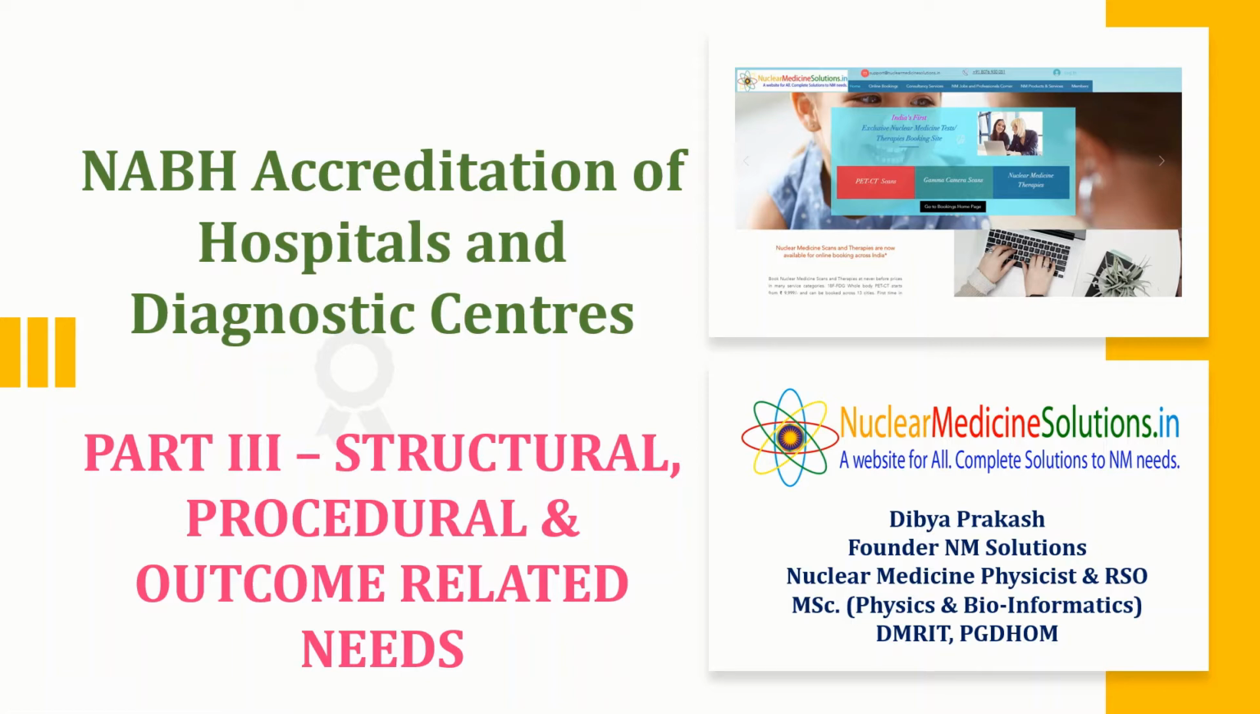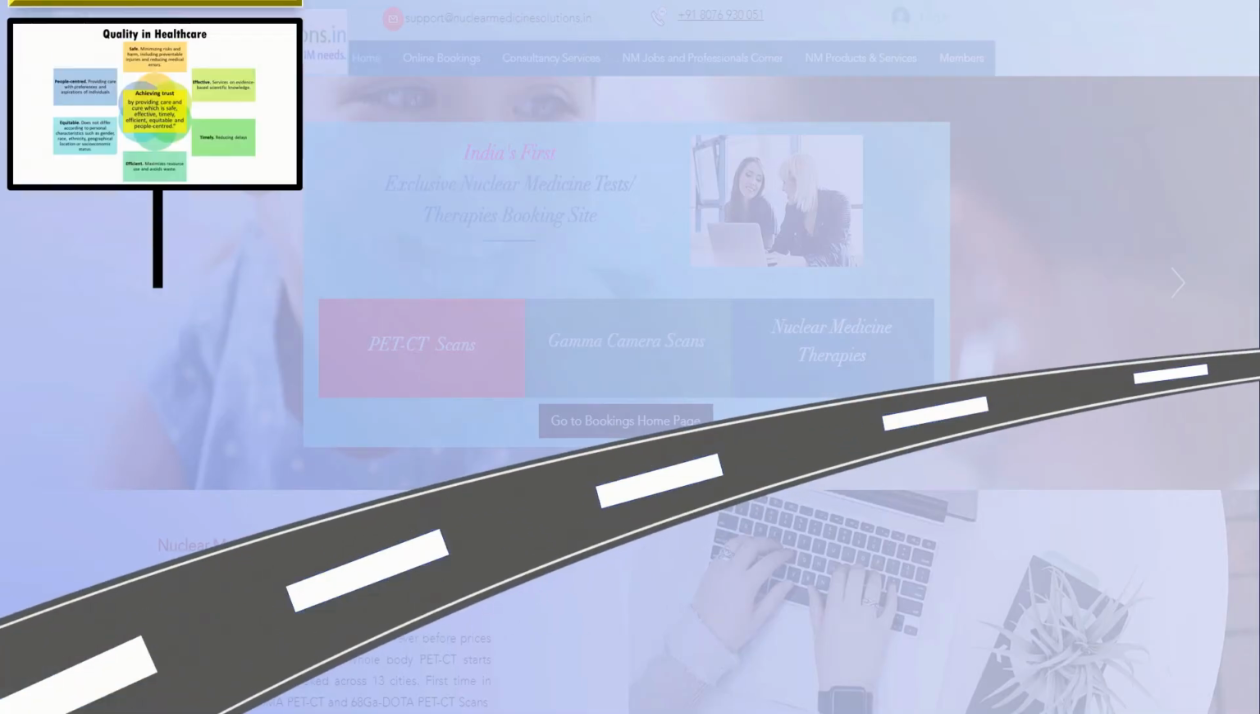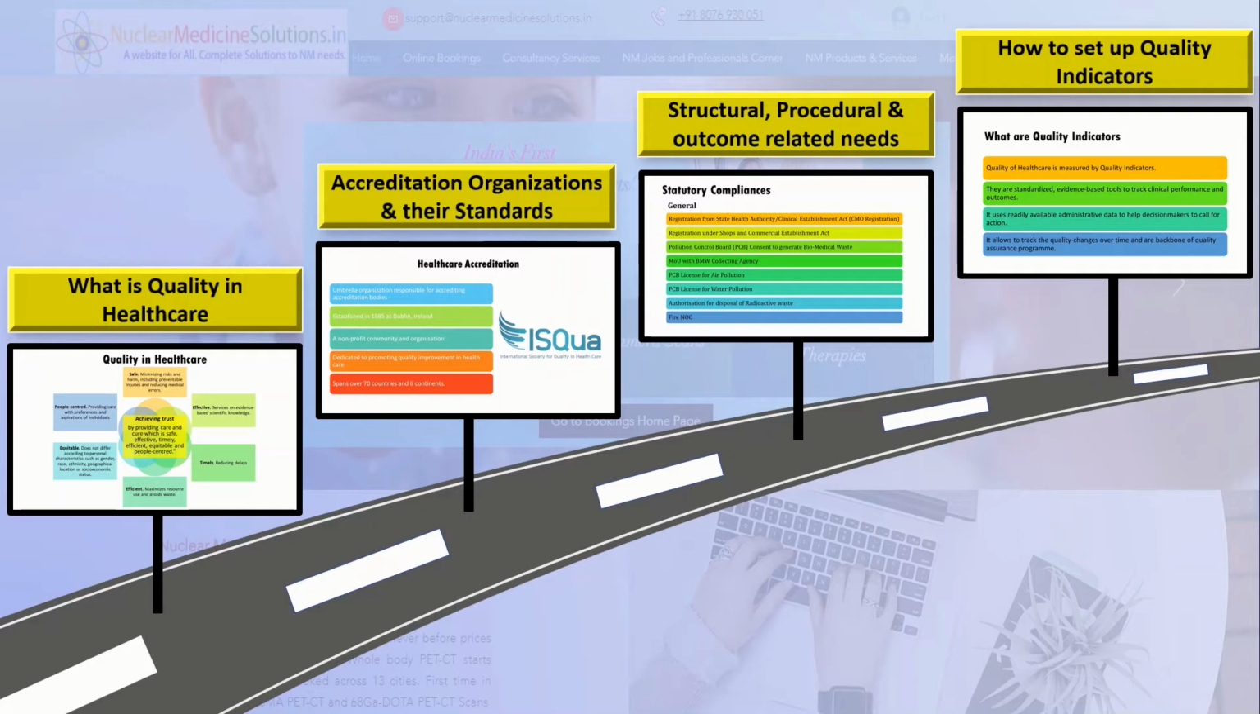In the current series, we are discussing NABH accreditations of hospitals and diagnostic centers. And this is the third video of that series, which will discuss structural, procedural, and outcome-related needs of NABH accreditations. This video has 4 parts, where in the first part we discussed what is quality in healthcare. In the second part we discussed accreditation organizations and their standards, and based on those standards, what are structural, procedural and outcome related needs that we are going to discuss in this video.